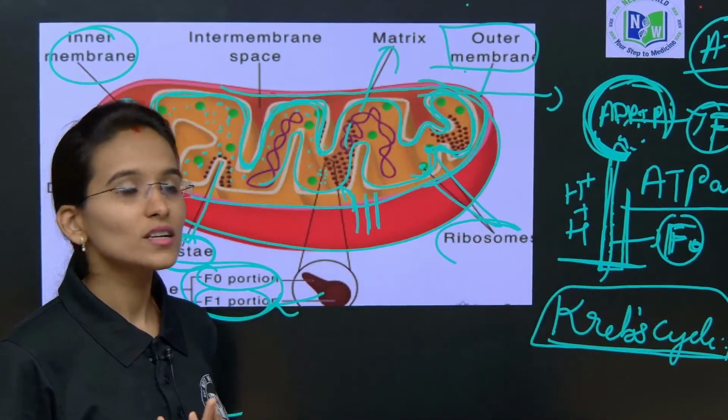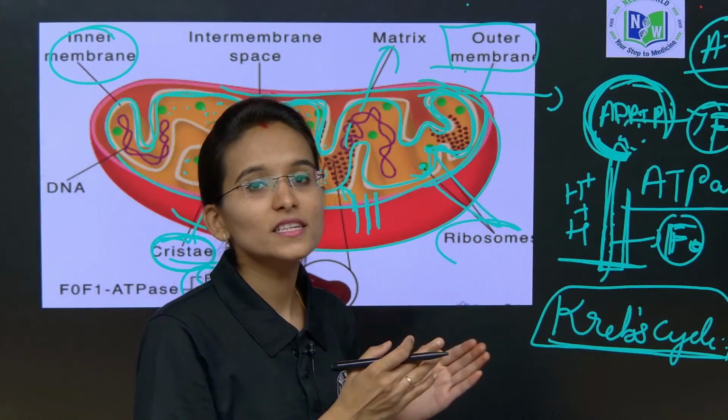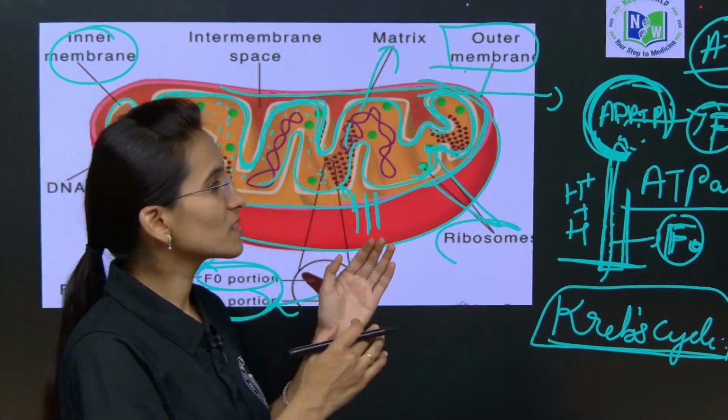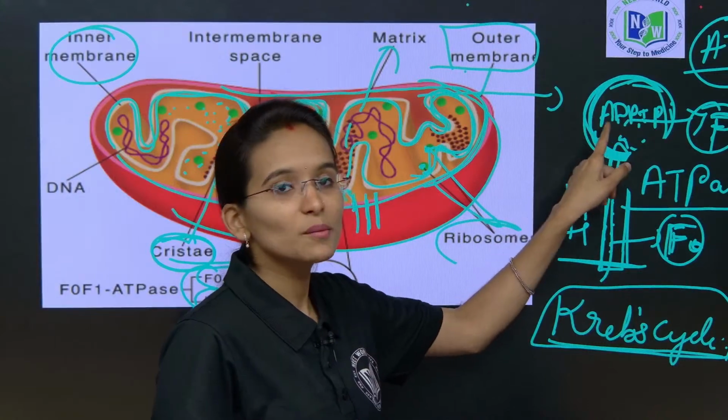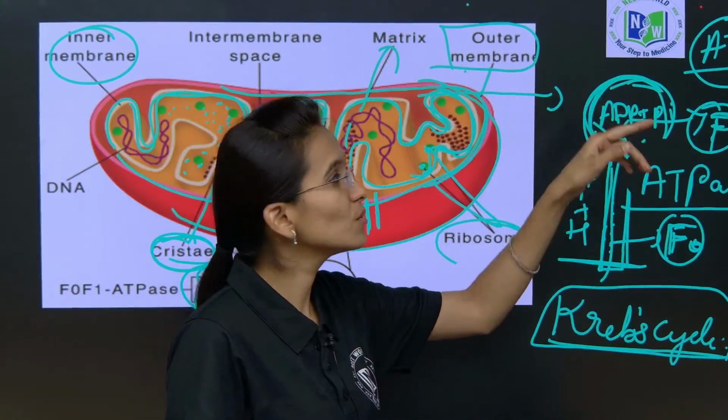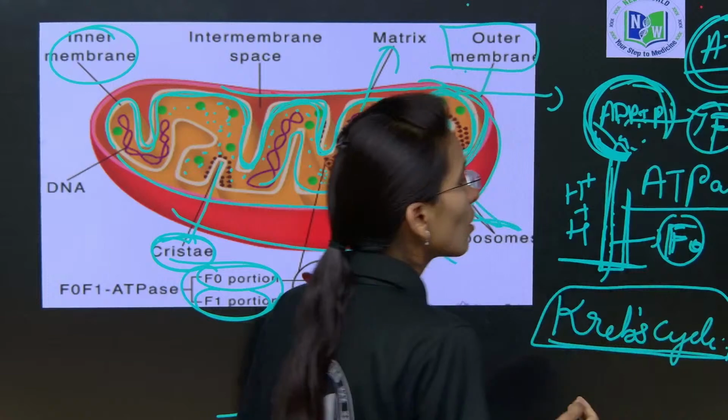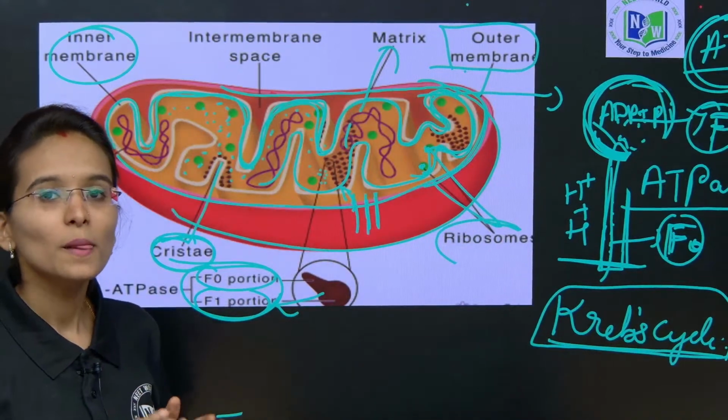ATPase converts adenosine diphosphate plus inorganic phosphate into ATP. This is how ATP is generated.